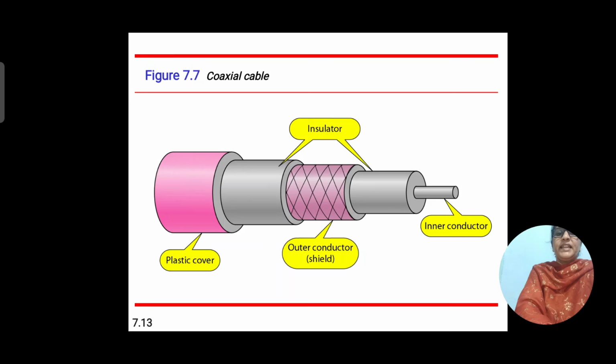The outer metallic wrapping serves both as a shield against the noise and as the second conductor which completes the circuit. This outer conductor is also enclosed in an insulating sheet and the whole cable is protected by a plastic cover.